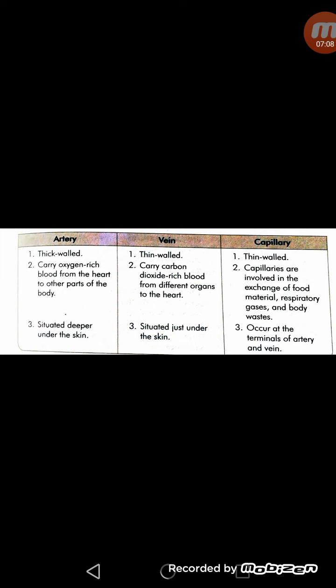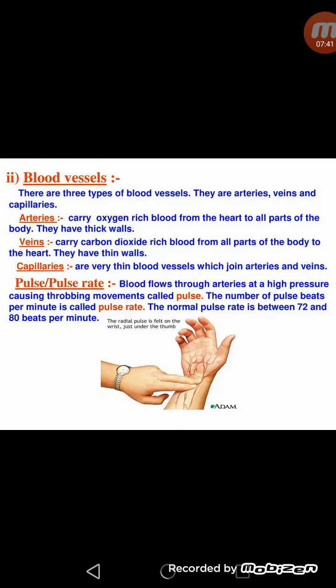Arteries are generally deep seated in the skin, and these are not visible from the outside, whereas veins are situated just under the skin. When you observe your hands and legs, you can see certain green or blue colored blood vessels on your skin. These are actually the veins, which are visible from the outside, and capillaries occur at the terminals of arteries and veins. So in short, capillaries are the very thin blood vessels which connect the arteries to the veins.